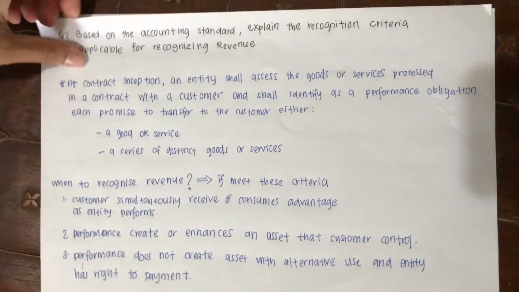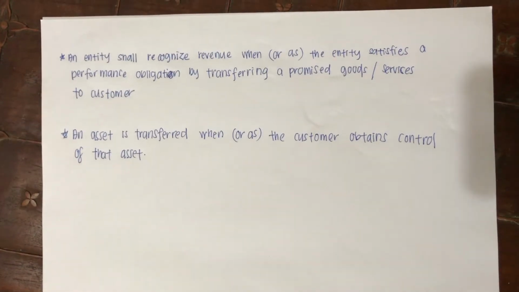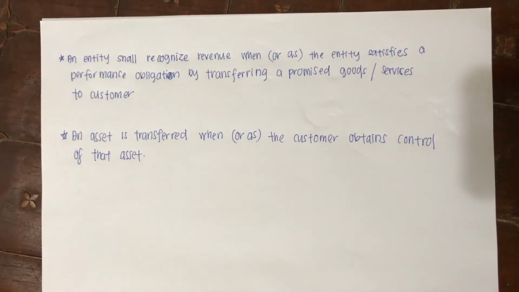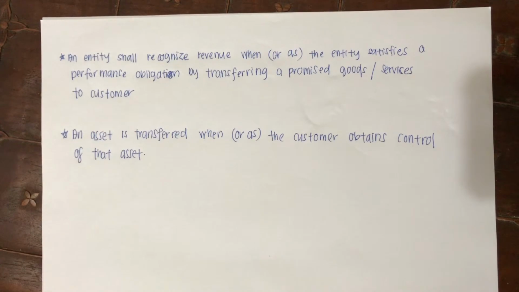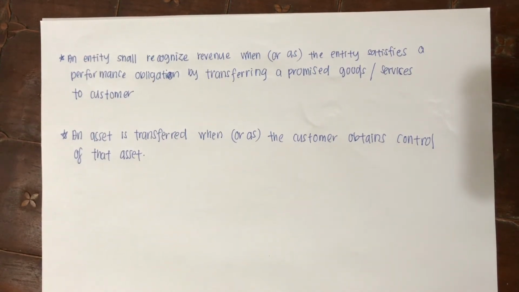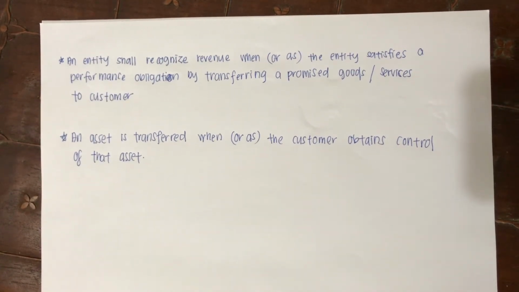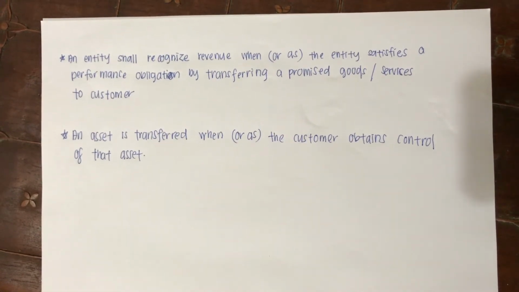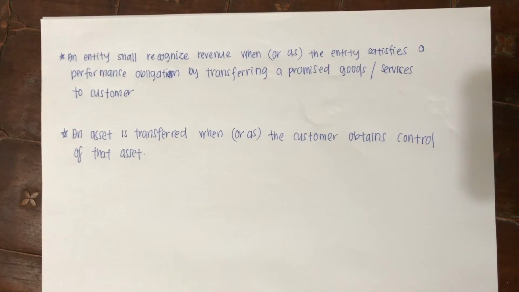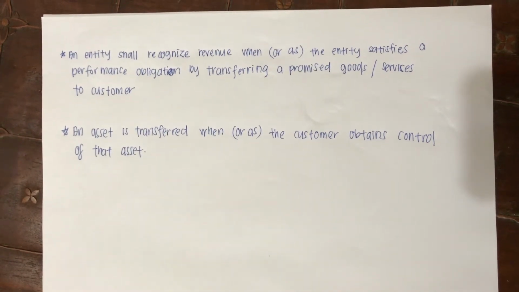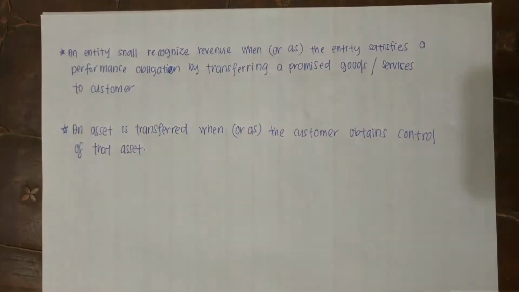Otherwise, at a point in time, an entity shall recognize revenue when or as the entity satisfies a performance obligation by transferring a promised good or service to the customer, or an asset is transferred when or as the customer obtains control of that asset.